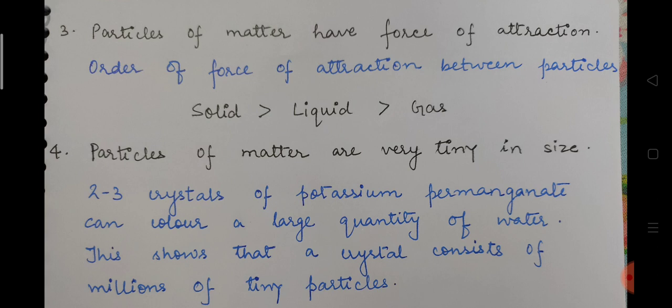So see the difference here between what I have given and what is mentioned in your book. In your book they have given the characteristics of particles of matter and discussed only the first, second, and third points, and they have discussed this fourth point separately, as the size of the particles of matter, or how small the particles of matter are. But actually this is also a characteristic of particles of matter, and that is why I have included it under the same heading. You can write it in whichever way you want, either like this or like that, it is absolutely correct. So this is for today.